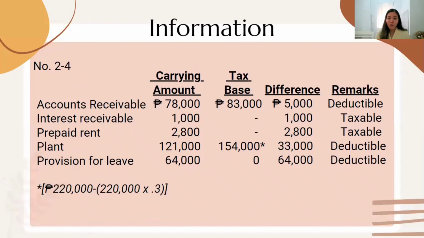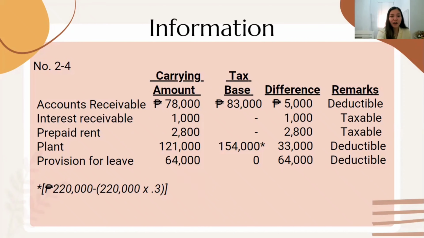The following are the comparisons of the carrying amount of assets and liabilities and their tax base at December 31, 2021, which will be used as a guide in the calculations of numbers 2 to 4. If the carrying amount of an asset is higher than the tax base, then it is taxable. If the carrying amount of an asset is lower than the tax base, it is deductible. If the carrying amount of a liability is higher than the tax base, then it is deductible. And if the carrying amount of a liability is lower than the tax base, then it is taxable.